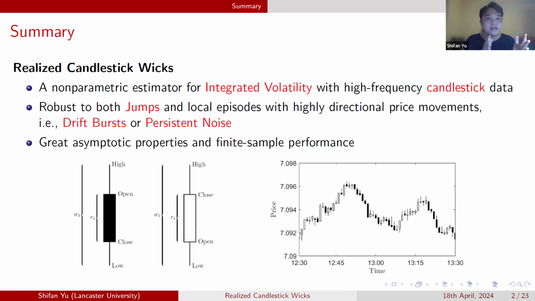And we show that this estimator is not only jump robust, but also robust to some local periods or local episodes with highly directional price movements. In some recent literature, they call this new type of extreme events the phenomenon of drift bursts or persistent noise. And we show that our estimator has both great asymptotic properties and good finite sample performance.